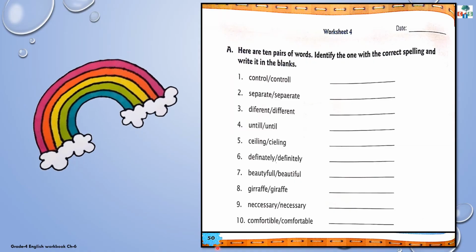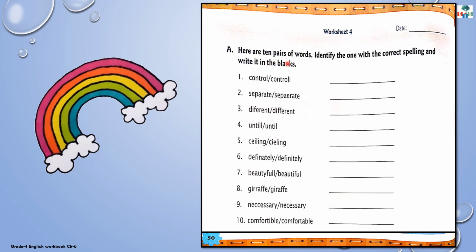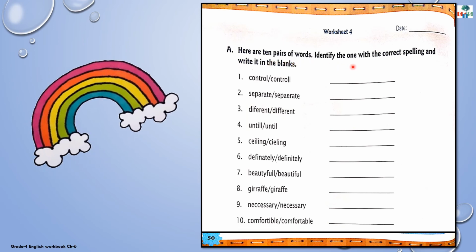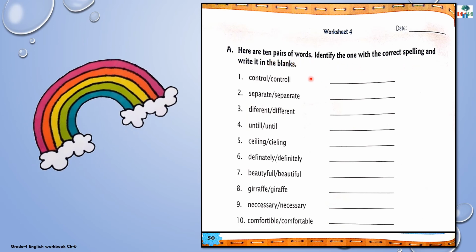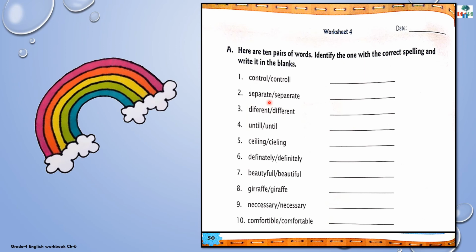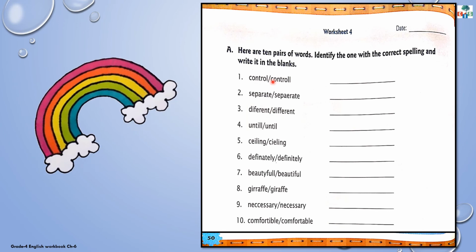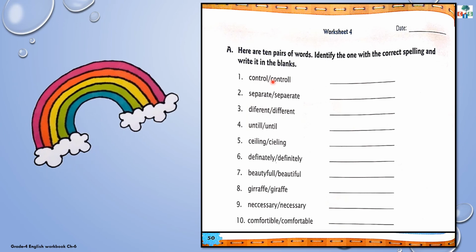Okay, children. See on page number 50, worksheet number 4, exercise A. Here are 10 pairs of words. Identify the one with the correct spelling and write it in the blanks. Now, children, here pairs means a set of two things used together. So, here two spellings are given and you have to identify the correct spelling.